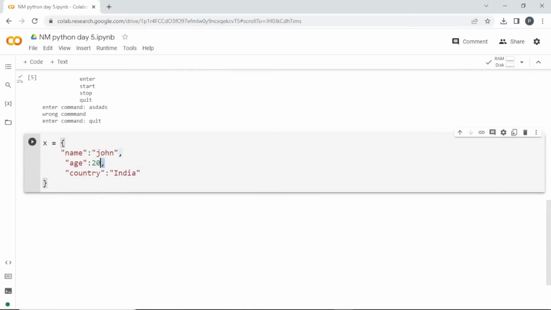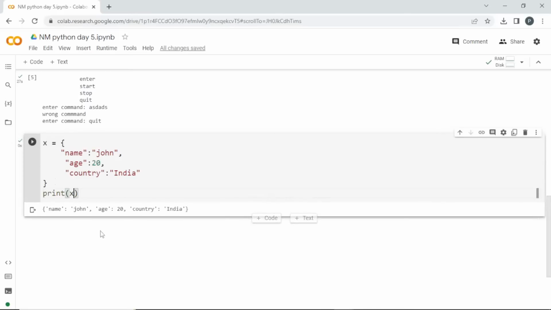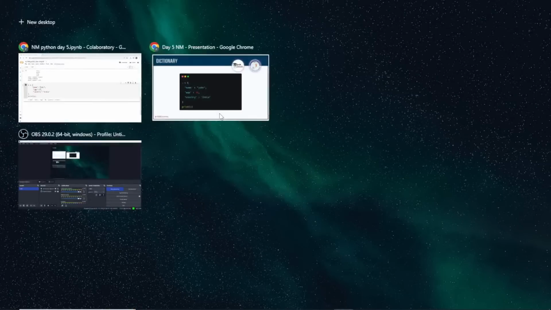Please make sure you mention this comma and colon, they are very important. I'll print X below that. So we got a dictionary with key and value pairs.